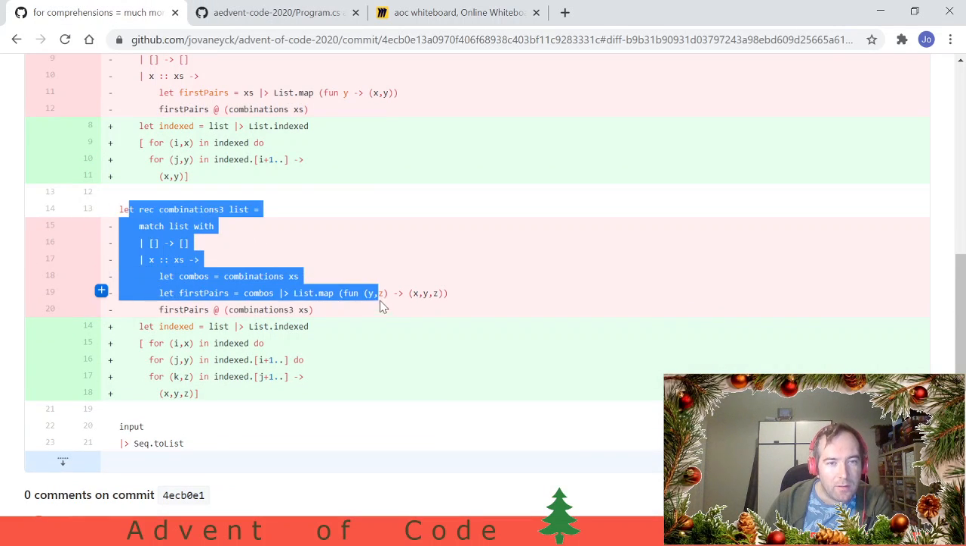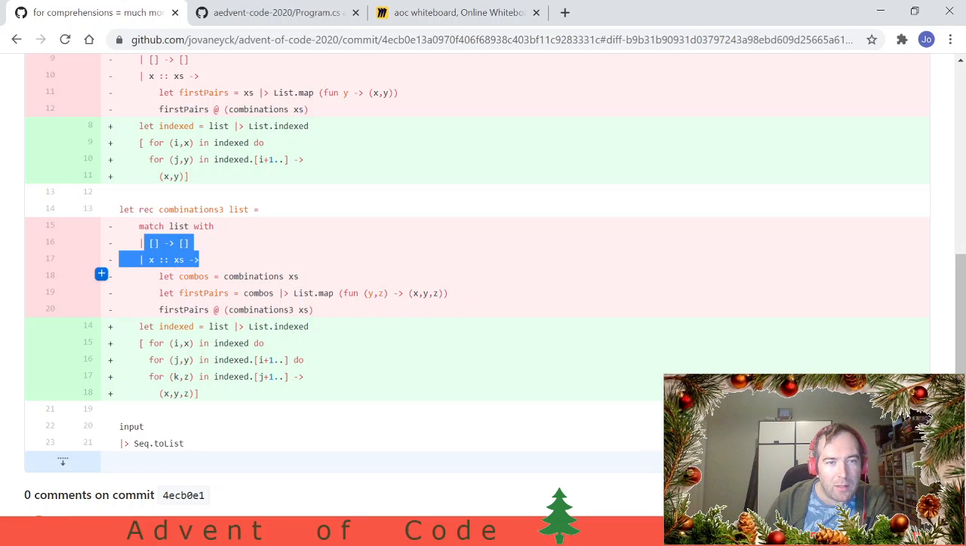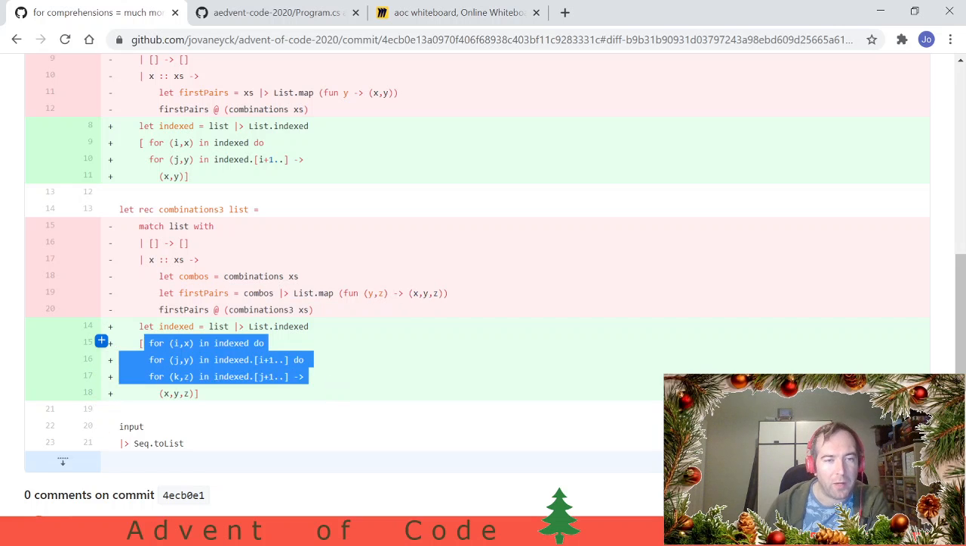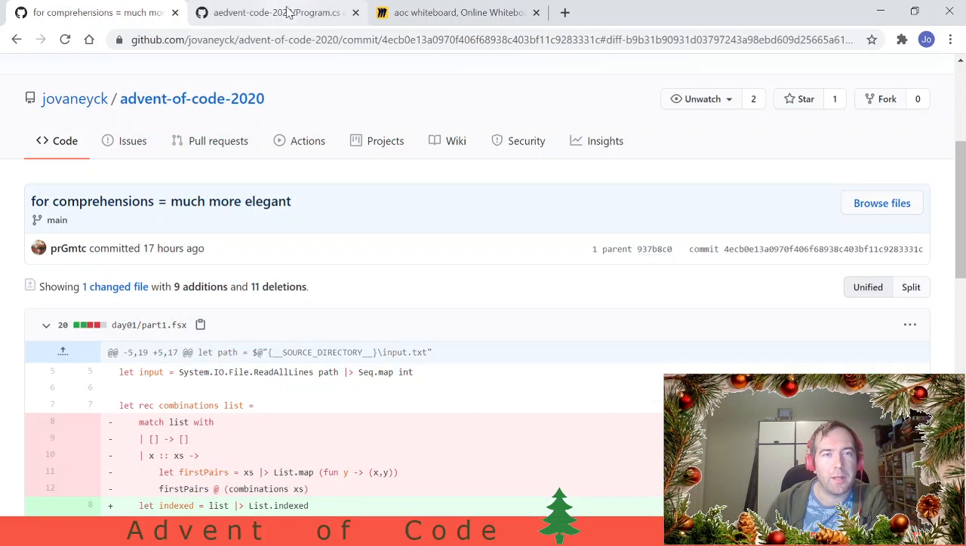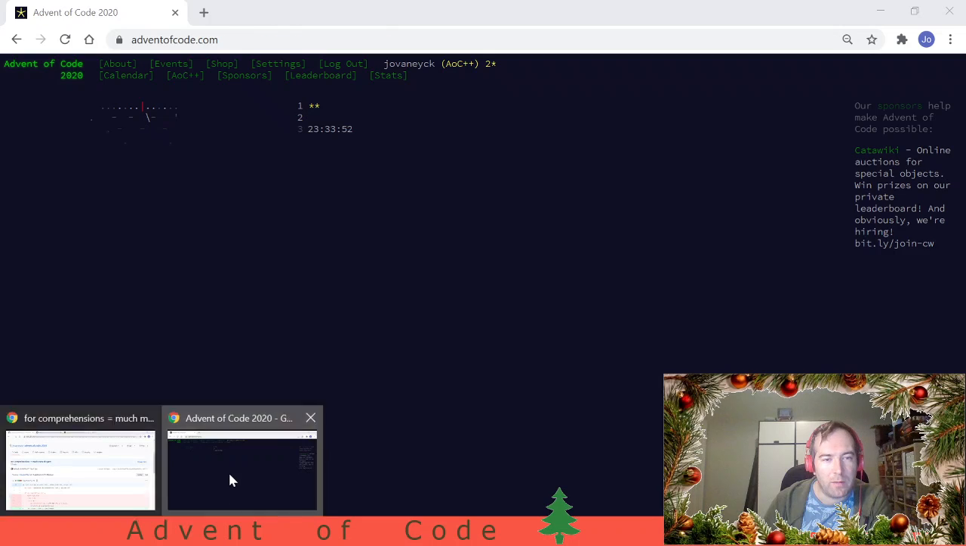which used pattern matching on lists, calling other functions recursively, mapping, crazy. So I just used for comprehensions as well, and it's a lot more elegant. So yeah, just wanted to share that. With that being said, let's go to Advent of Code, day 2.